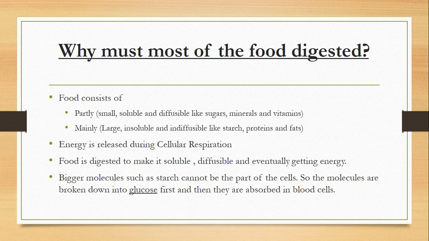The food is broken down into different compounds and energy is released, and that energy gets absorbed into the blood at the cell level. So this is called cellular respiration. The breaking down of food into different compounds to get energy at the level of the cell is called cellular respiration.